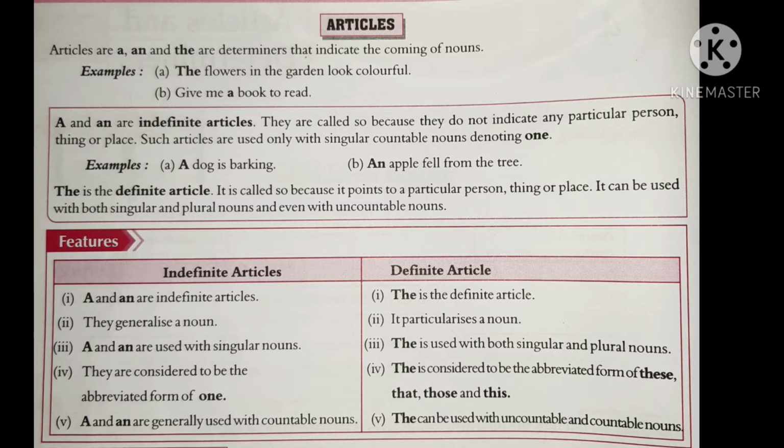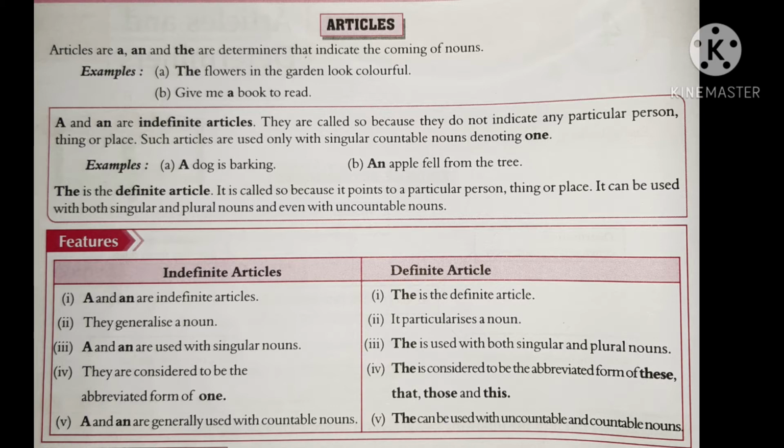We have only three articles: a, an, and the. Among them, a and an are called the indefinite articles. They are called indefinite articles because they do not indicate any particular person, thing, or place. Such articles are used only with singular countable nouns denoting one.